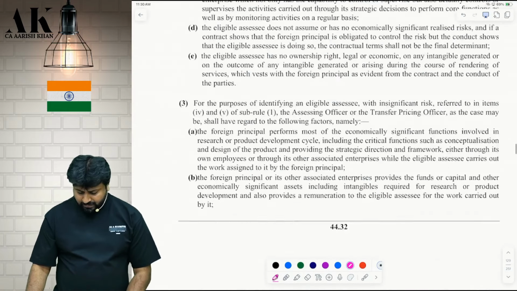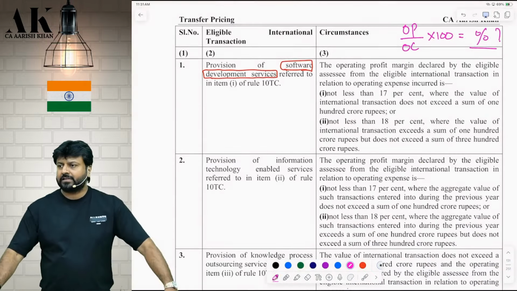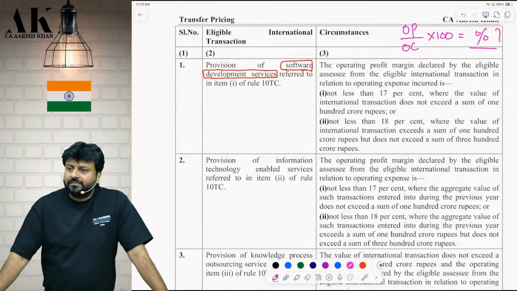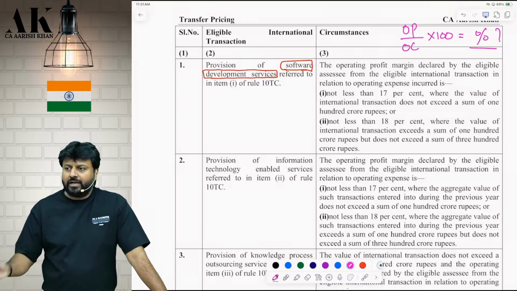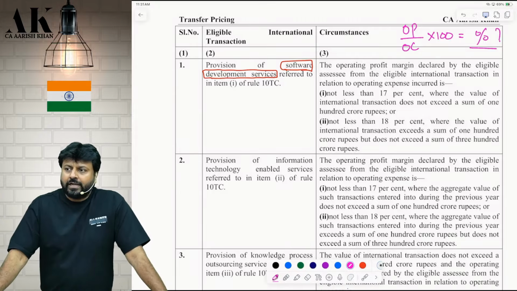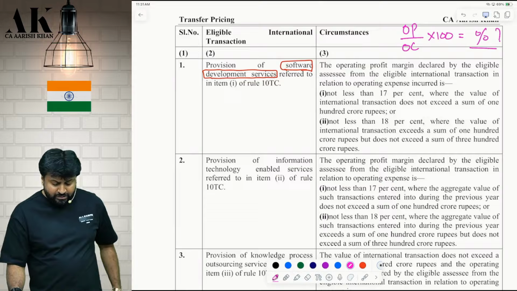Okay. Now come back to this safe harbor now. So in the first business, what should be our margin? OP upon OC: 17 up to 100 crore, 18 above 100 up to 300. Please learn by heart. Second business. What is the second business? Information technology enabled services you are providing.